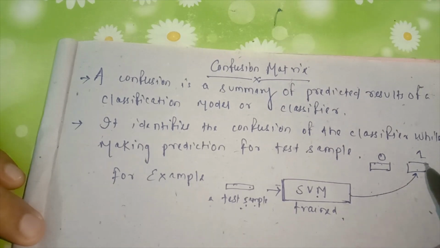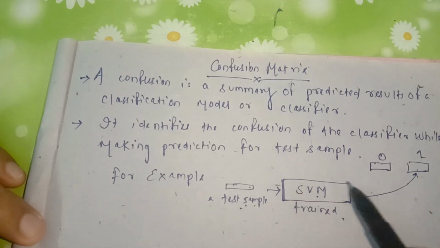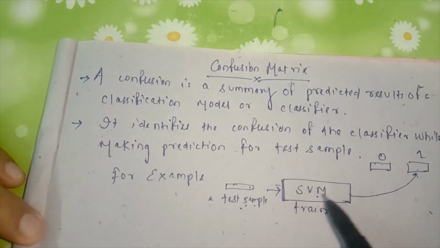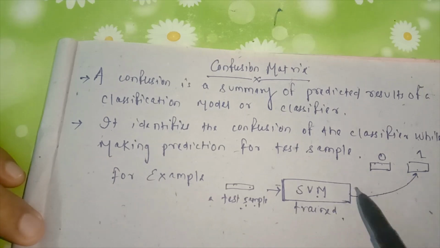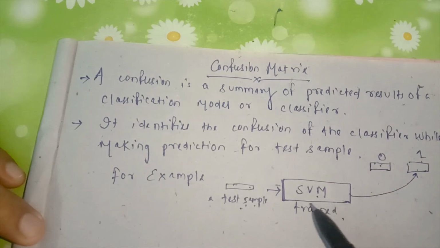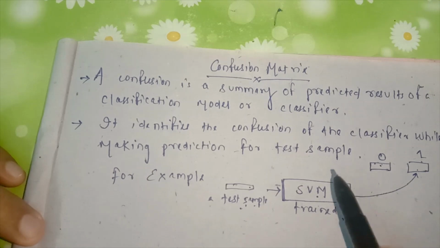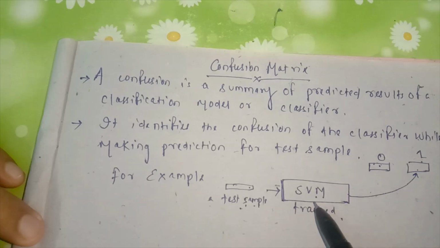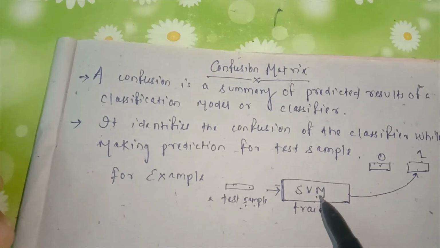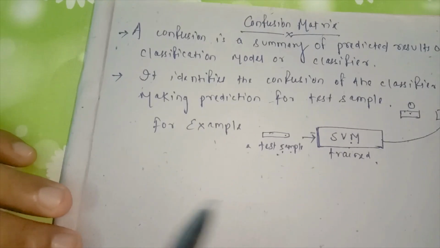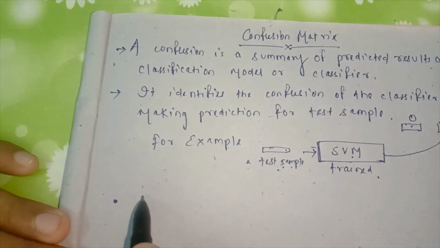Why does the model predict wrongly? Because if the training did not perform properly, when a test sample comes it is unable to predict perfectly. So instead of predicting 0, it predicts 1. That means the classifier is making mistakes. Since the confusion matrix can recognize the confusion or errors of the classifier model, it is also known as an error matrix.